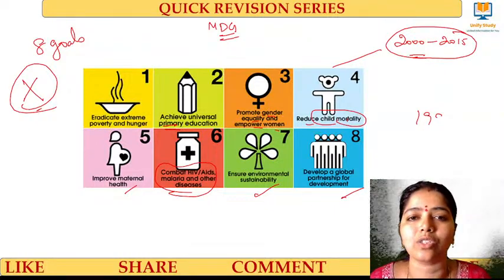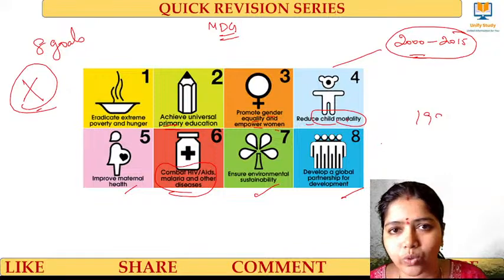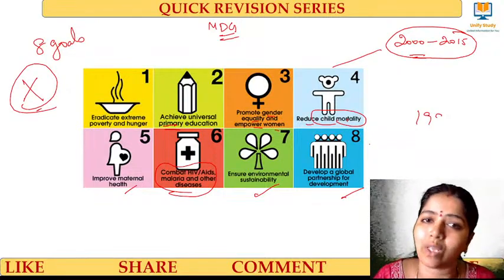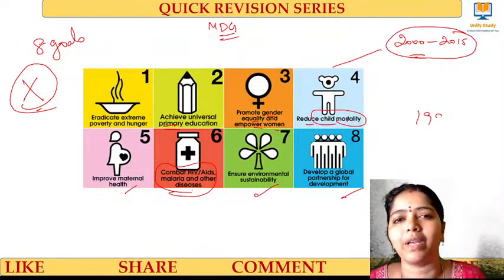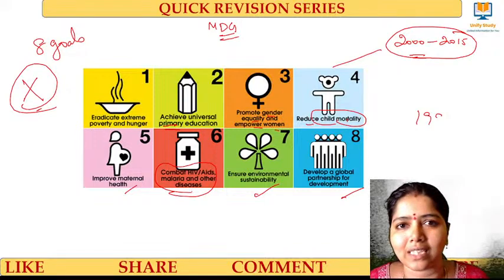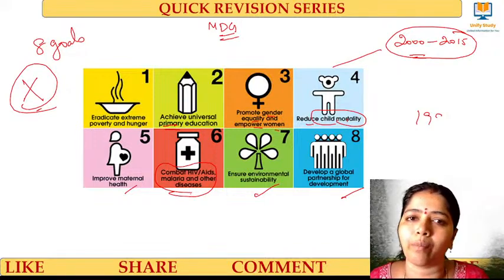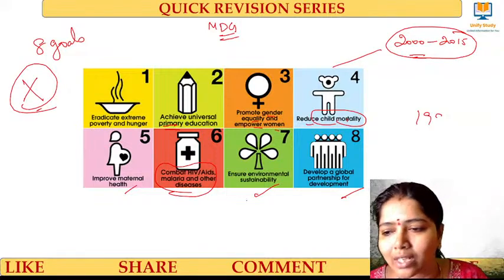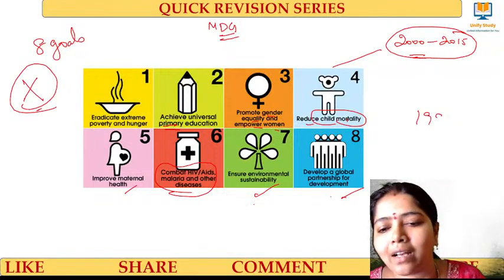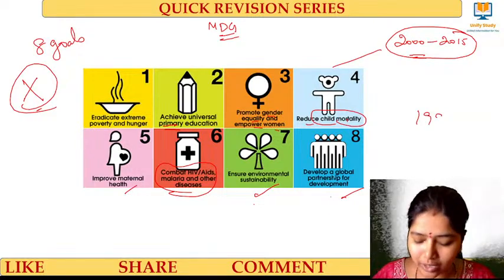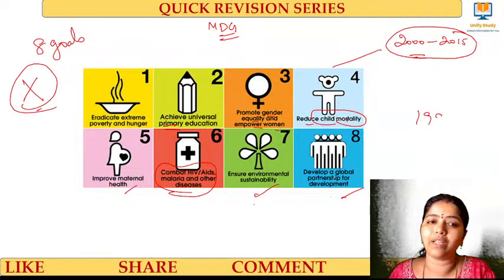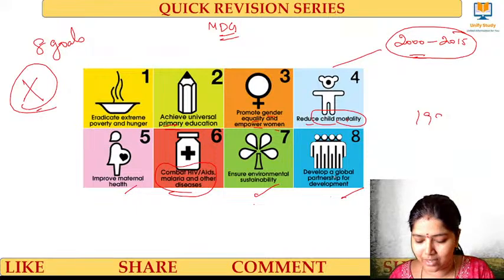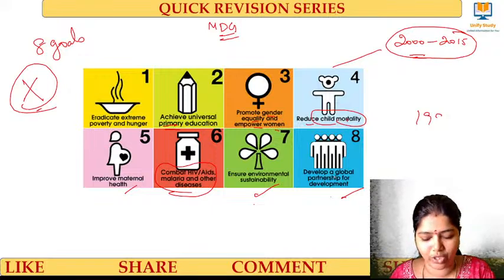And this gender equality is to be done so that child mortality can be reduced there, because the women in that place are very weak. That's why I have to improve their maternal health, and in that place there are many people who have been infected by malaria, AIDS, and many diseases. So I have to give them healthy things to combat these diseases, and then environmental sustainability can be ensured and a global partnership can be developed. So these are the major things with respect to MDG. You have to remember the MDG years, MDG goals, and MDG targets. Clear? Very important. You'll be asked questions from SDG and MDG for sure.